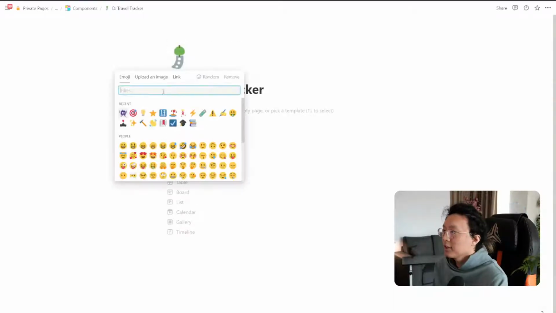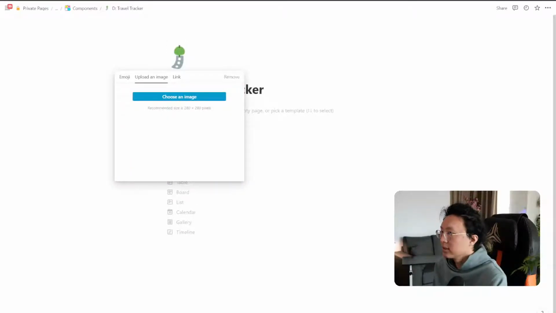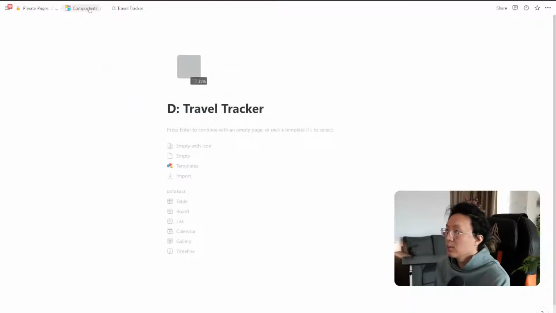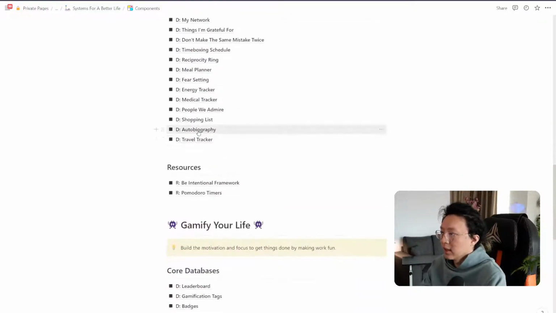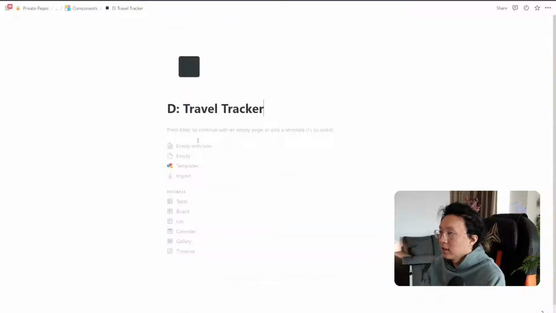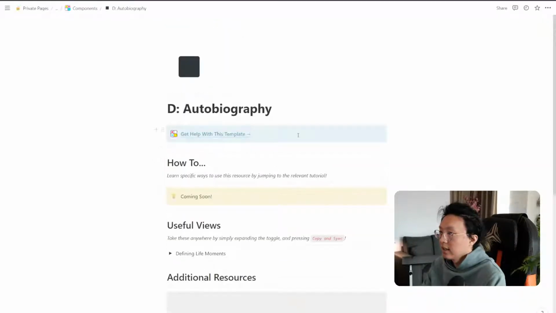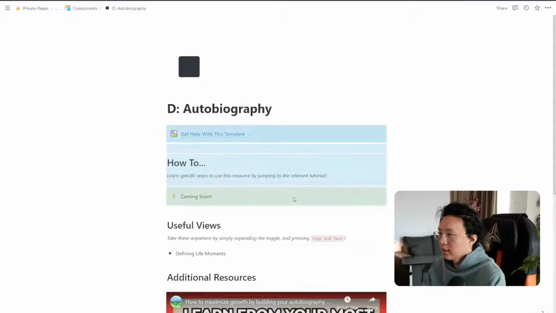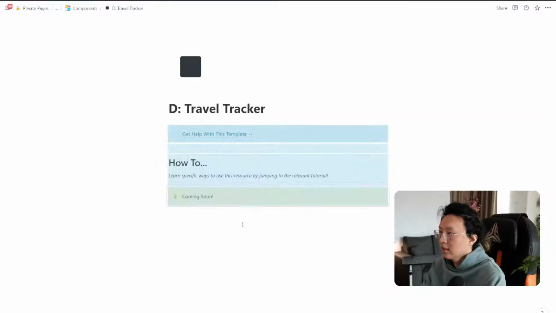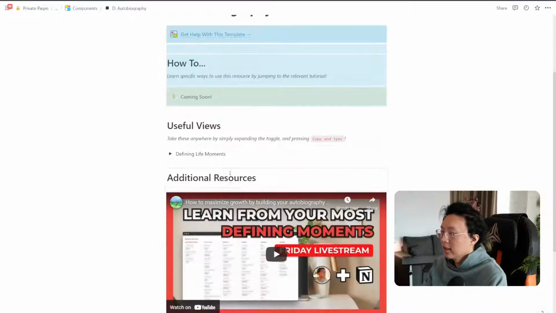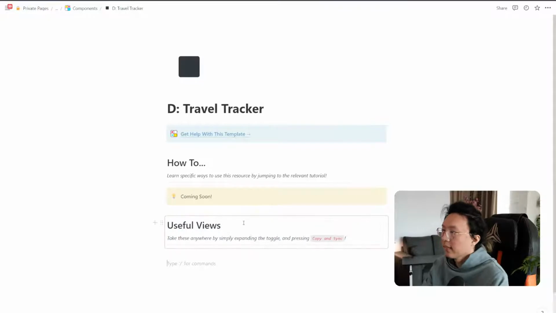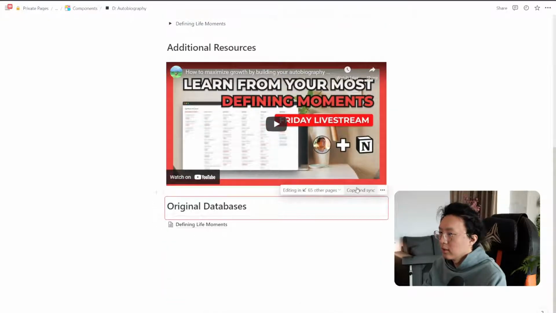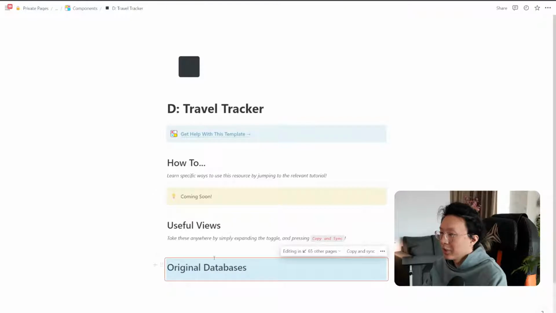Okay. I'm just going to add some quick things, like for example, an emoji, just because I know this is how I'm going to keep track of this as we get more and more stuff in here. Another thing I'm going to do is grab some of the other sections that I have, just so that I can easily grab what I need. So give me a quick second. I'm just going to grab these things. So that's the how-to. We don't need that just yet. Useful views. We're also going to have that soon, so no need to worry. And then finally, we have the original databases, and that's where we're going to put that.